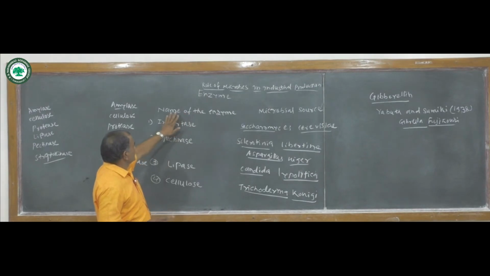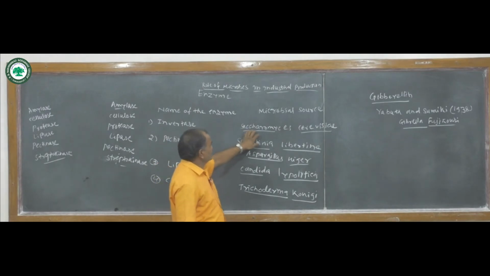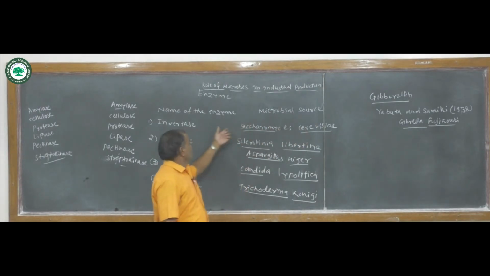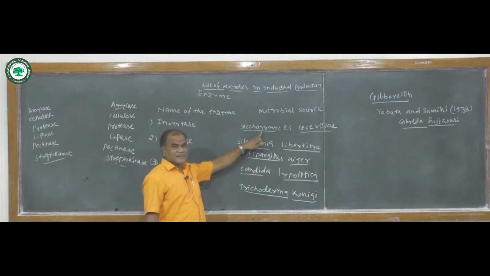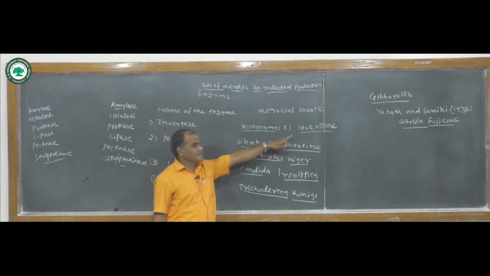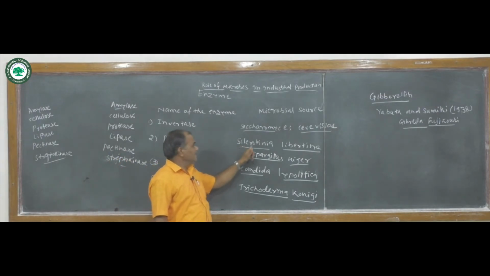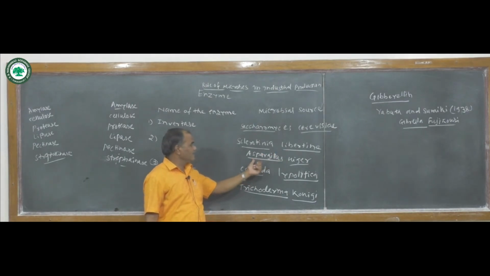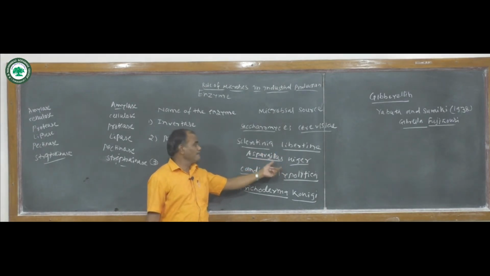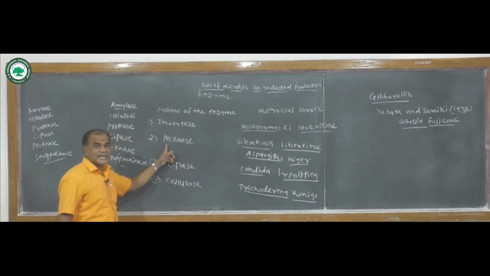Suppose we see first which these are: the enzyme invertase is produced by the microbe Saccharomyces cerevisiae. These enzymes are produced by microbial sources like Saccharomyces cerevisiae. Then the enzyme pectinase is prepared from Sclerotinia libertiana, and from another fungus, Aspergillus niger. From Aspergillus niger and Sclerotinia, the enzyme pectinase is produced.